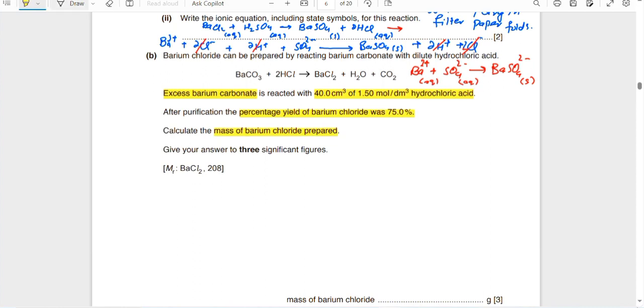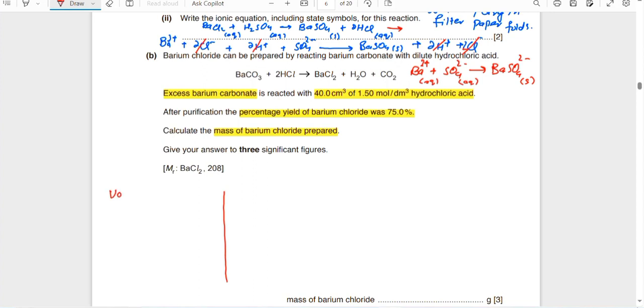Now let's start. First find the number of moles of hydrochloric acid, because the limiting reactant determines the amount of product formed, not the excess one. From the amount of hydrochloric acid, we will find the barium chloride, then its number of moles, then take its 75% and find the mass.